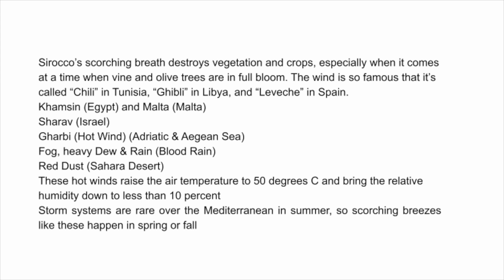Garbi, hot wind, in the Adriatic and Aegean Sea. Fog, heavy dew and rain, blood rain. Red dust, Sahara Desert. These hot winds raise the air temperature to 50 degrees Celsius and bring the relative humidity down to less than 10%. Storm systems are rare over the Mediterranean in summer, so scorching breezes like these happen in spring or fall.